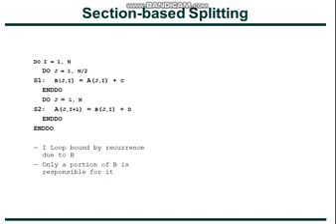We have an outer loop on i, which is going from 1 to n. Inside that we have two loops. Both loops are running on j. The first inner loop is going from 1 to n by 2. Inside that you have statement S1, which calculates b of j comma i is equal to a of j comma i, and the second inner loop, which is going from 1 to n, also has a single statement S2, which calculates a of j comma i plus 1 by using b of j comma i.